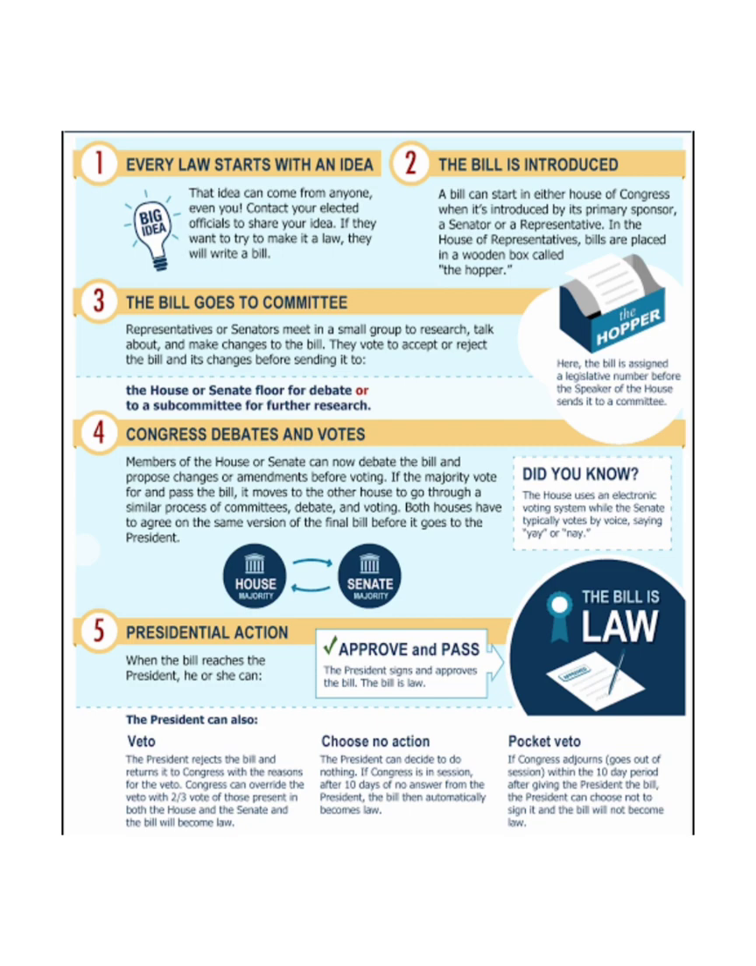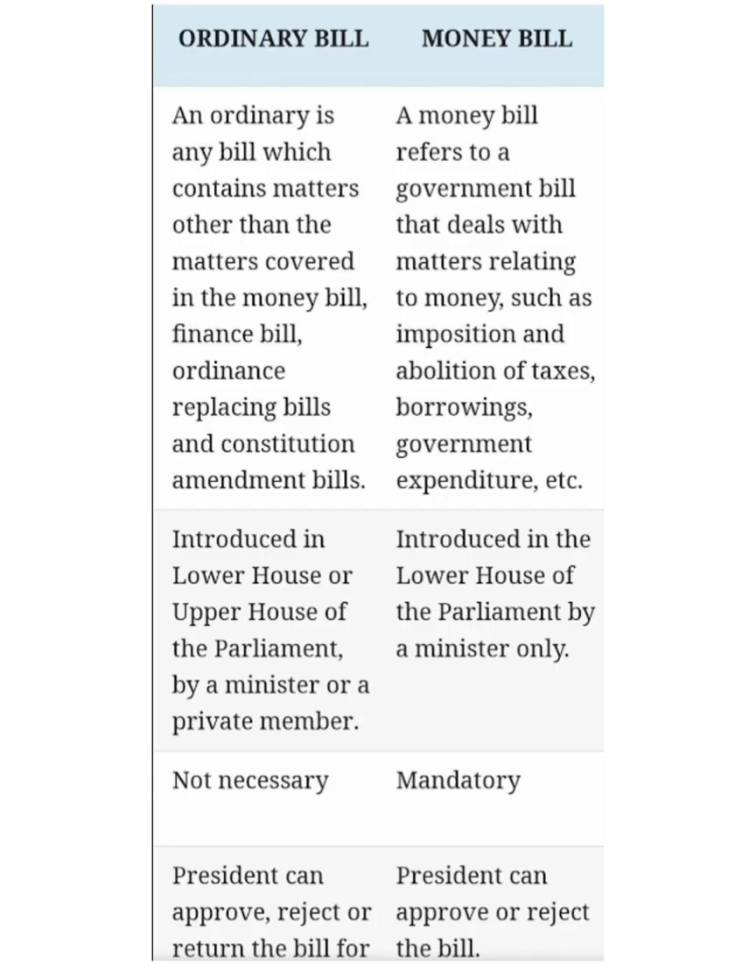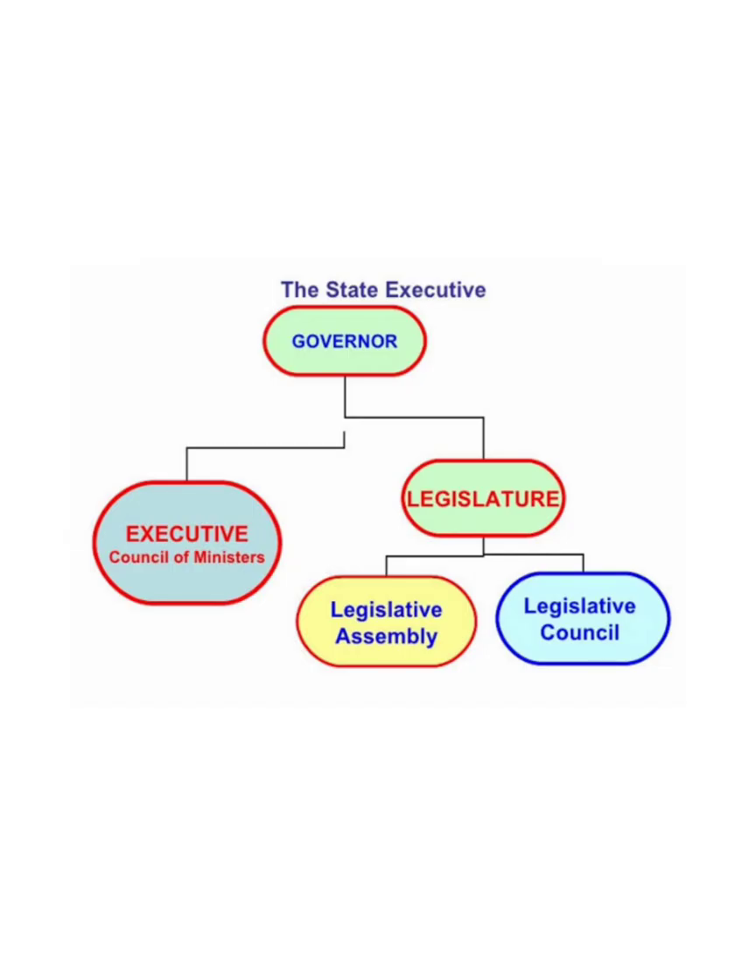Whereas a money bill, which relates to expenditure or taxes, can only be introduced in the Vidhan Sabha and then it is sent to the Vidhan Parishad. When the bill is passed by both the houses, it is again sent to the governor for his or her approval. Now, the state executive implements all those laws that are made by the state legislature.